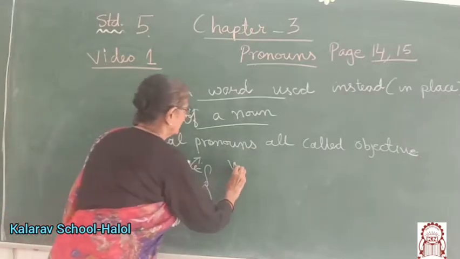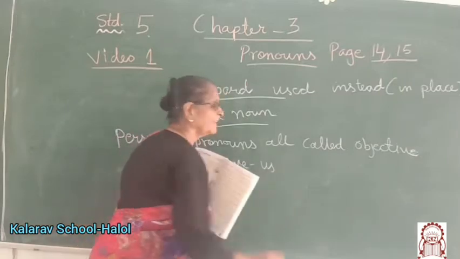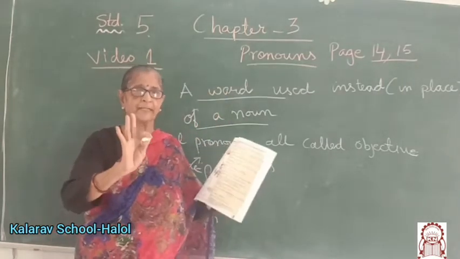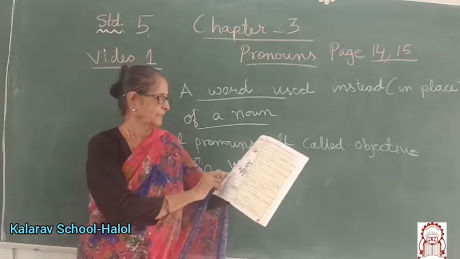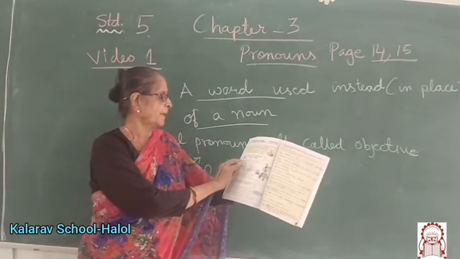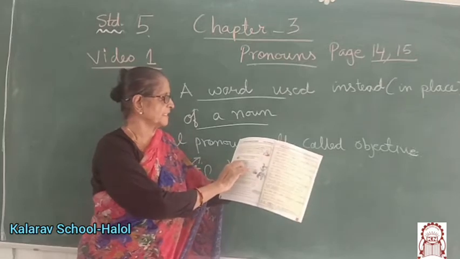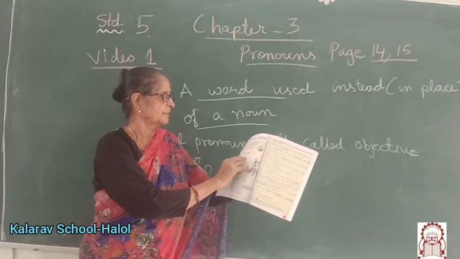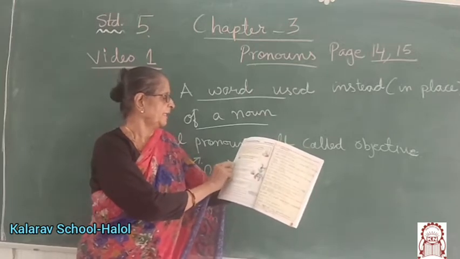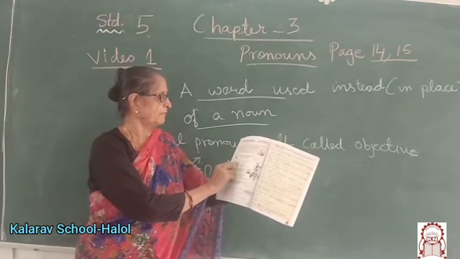Children, it is a little hard, but all of you pay attention. Look carefully, you will get it, okay? See: I am appearing for the examination this year. I, singular nominative. We are planning a big party for Diwali.